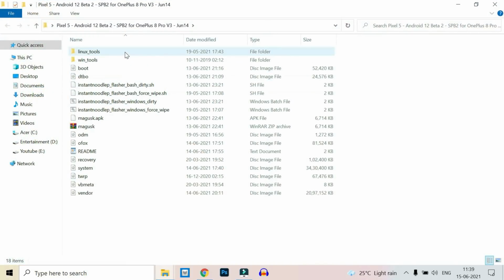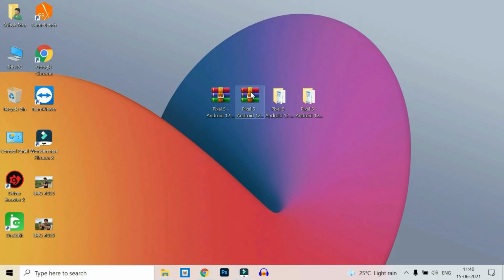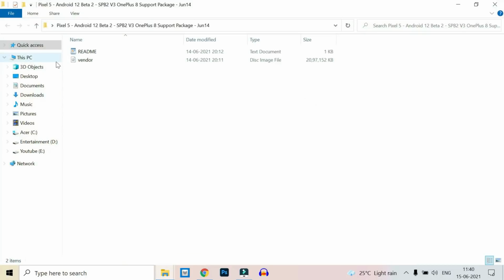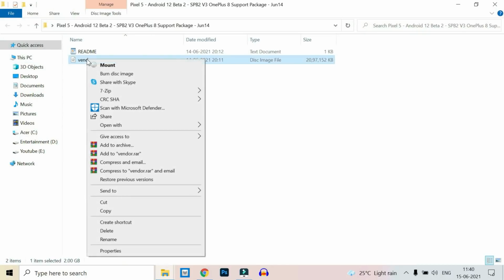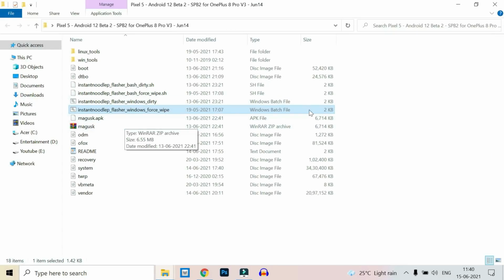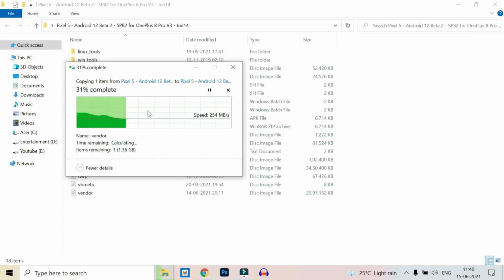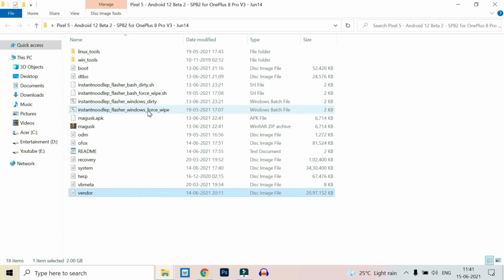Once you extract it, you'll have these many files available inside this folder. If you are a OnePlus 8 Pro or 8T user, you just need to run this file. But if you are a user of OnePlus 8, then you need to extract this support package, right click, extract, and you should see a vendor file in that folder. Just copy that file and place it in the main folder of this port. Right click, paste. It will ask you to replace the file. Tap replace.